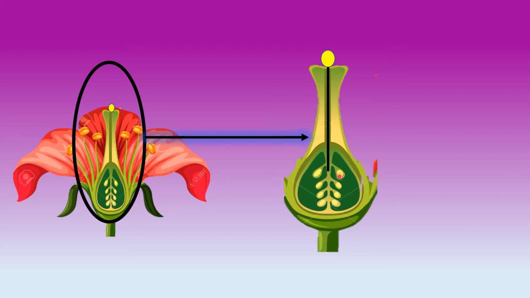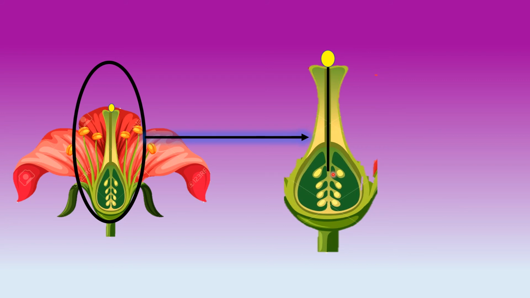When the male gamete and the ovule meet together, what do they form? They form a zygote.